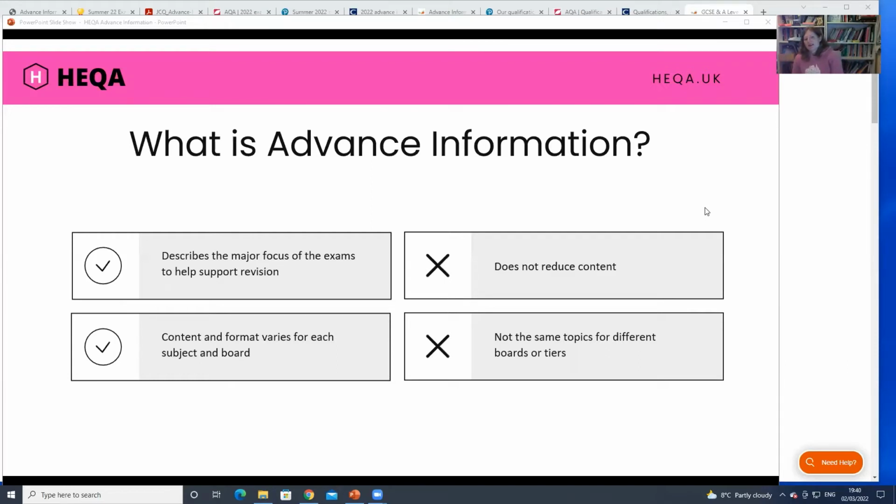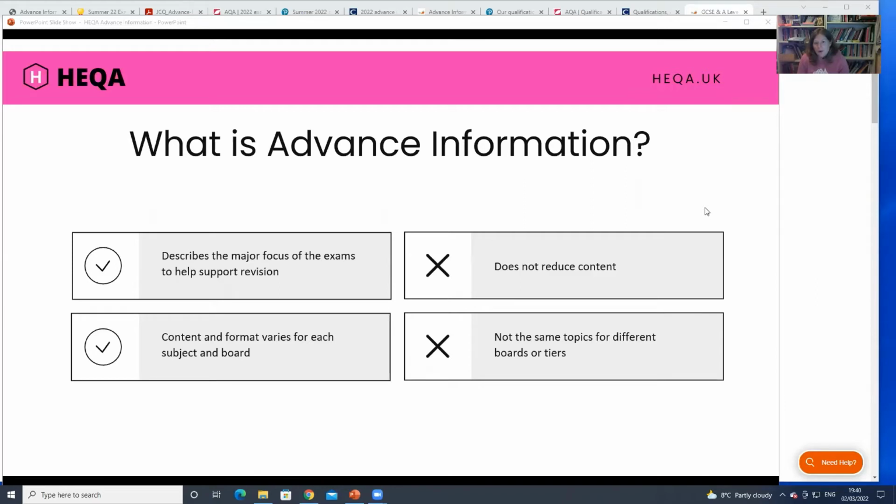Now, the idea of advanced information is not to tell you what's on the exam exactly, and it's not to say there's some areas you don't need to cover anymore. The theory is that it is to focus your revision. They describe it as the major focus of the exams to help support revision. They're basically saying you should learn everything, you should cover the whole content of the course as usual. But when you come to the areas that you want to work a bit more on and make sure you've got really completely solid for the exams, if you look at these areas, then they're going to come up, they're going to be worth a decent amount of marks.